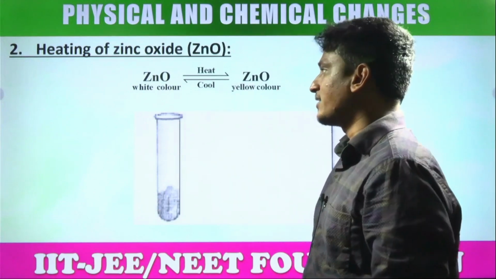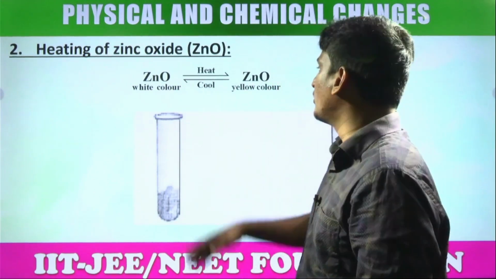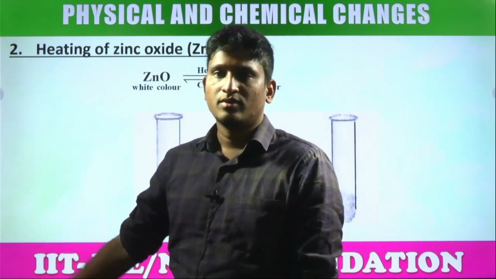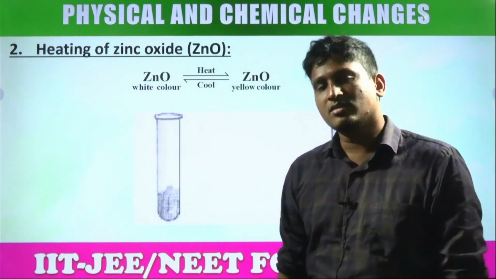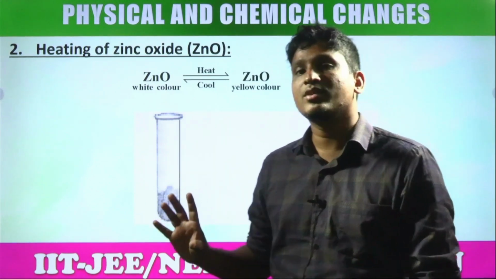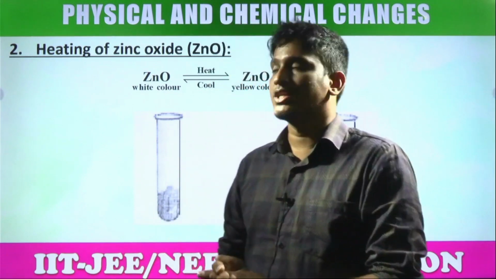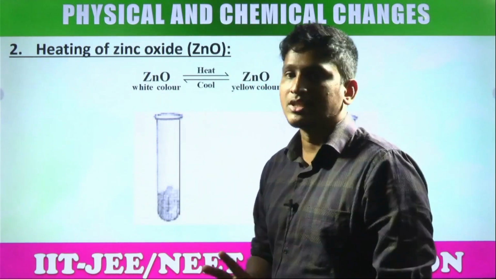Heating of zinc oxide. Zinc oxide is white in color. If you heat it, it becomes yellow. But look at the formula. ZnO. What is the formula here? Here also ZnO, but the color is changing. Why? Because the structural arrangement of these ions is changing. So that's why the color is changing, but the formula is not changing.